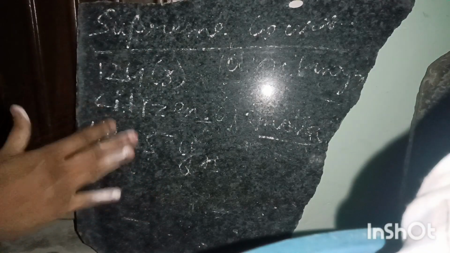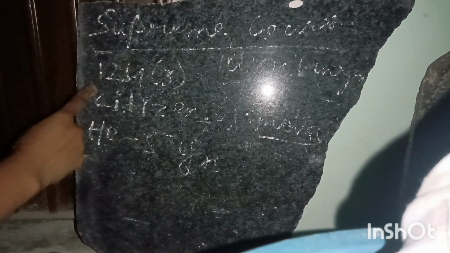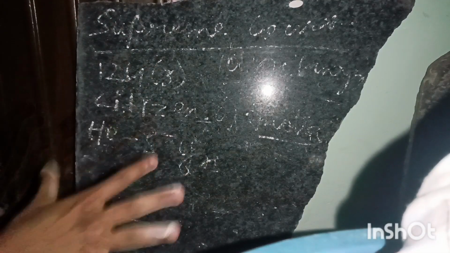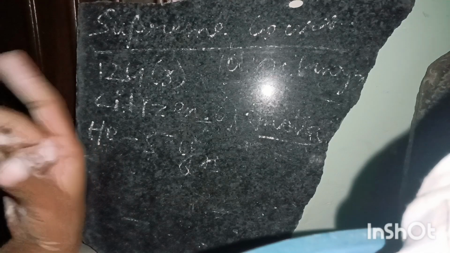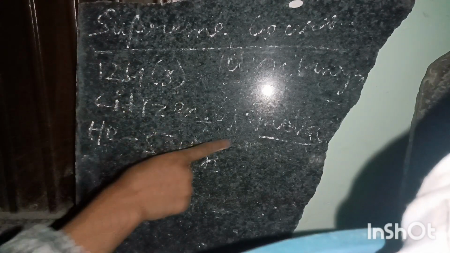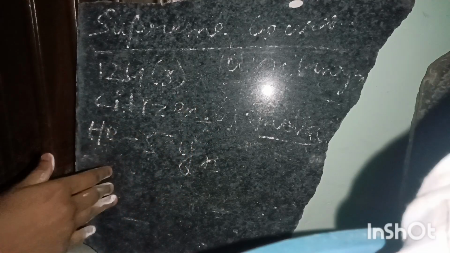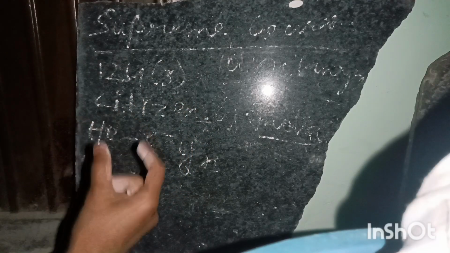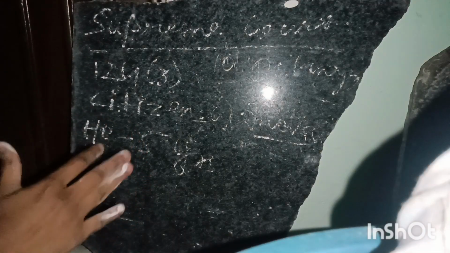Okay, so now if we talk about the appointment of Supreme Court of India judges, under Article 124 Clause 3 of Constitution of India, it is given that if some candidate wants to be the Supreme Court judge, he or she should be the citizen of India. The most important requirement is you should be the citizen of India if you wish to be the judge of Supreme Court. And then if you have practiced as a judge in High Court for 5 years, then you can be the Supreme Court judge.